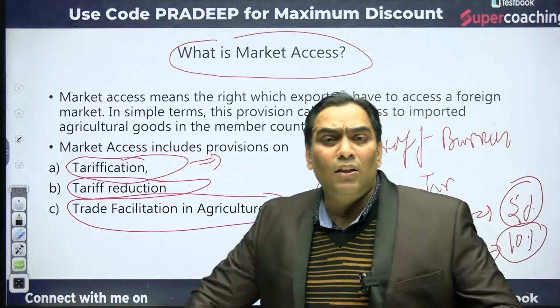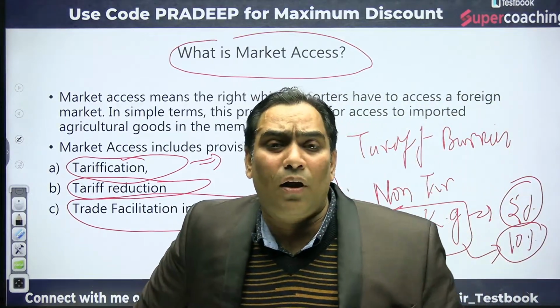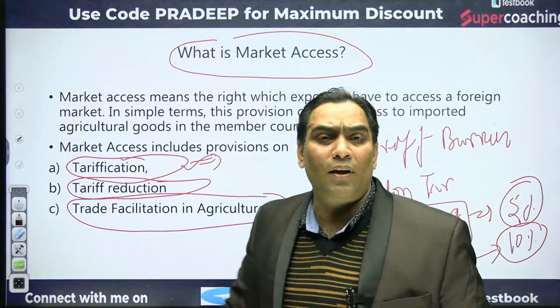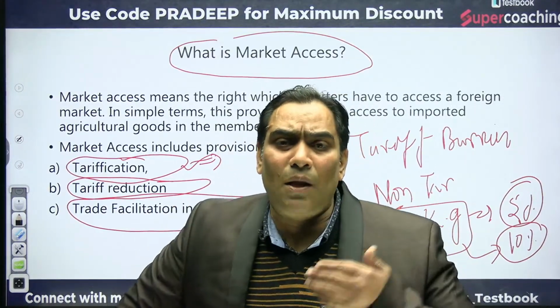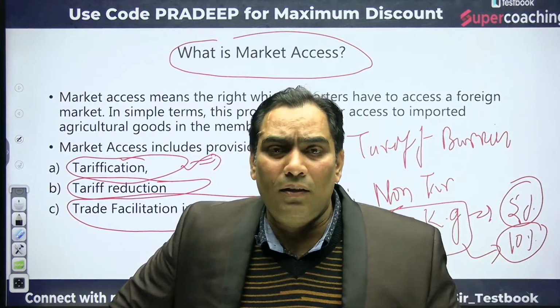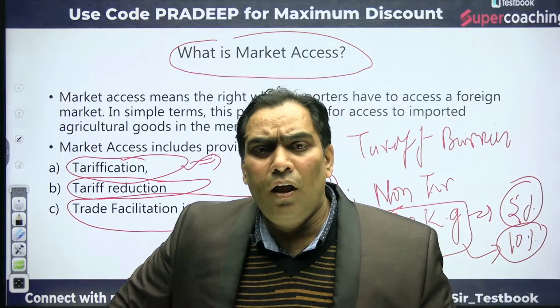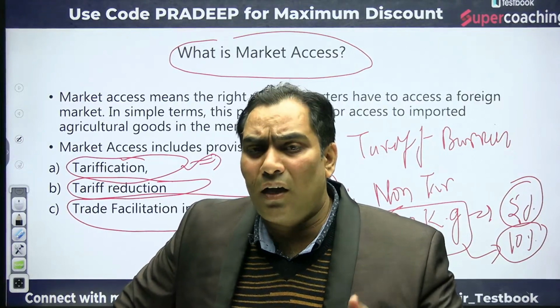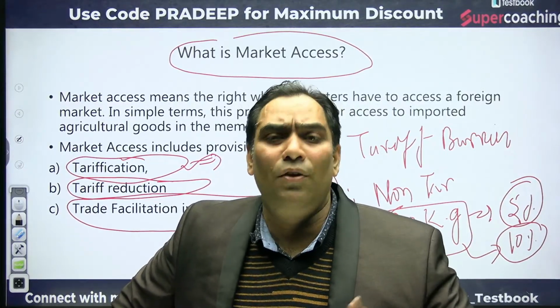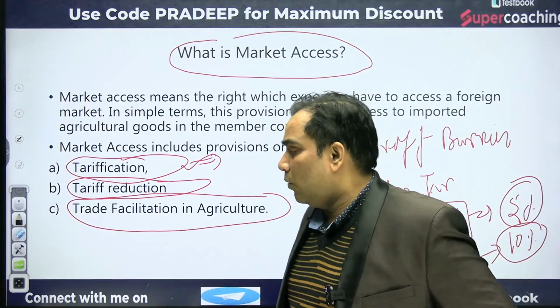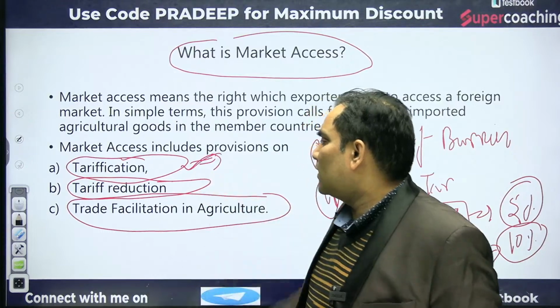So that means this is going to reduce their discretionary power. So that is nothing but tariffication. There is a systematic movement: first the non-tariff barriers should be reduced or eliminated, then there should be a reduction in tariff, then there should be free flow. That is the objective of WTO. So tariffication is very clear.